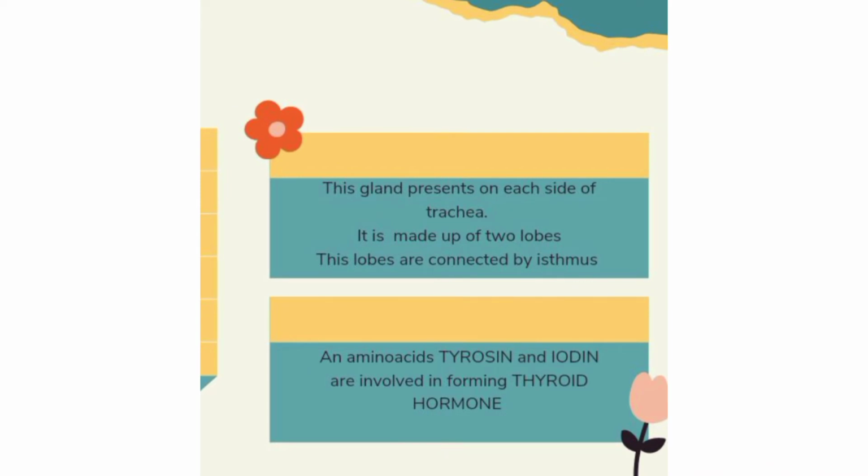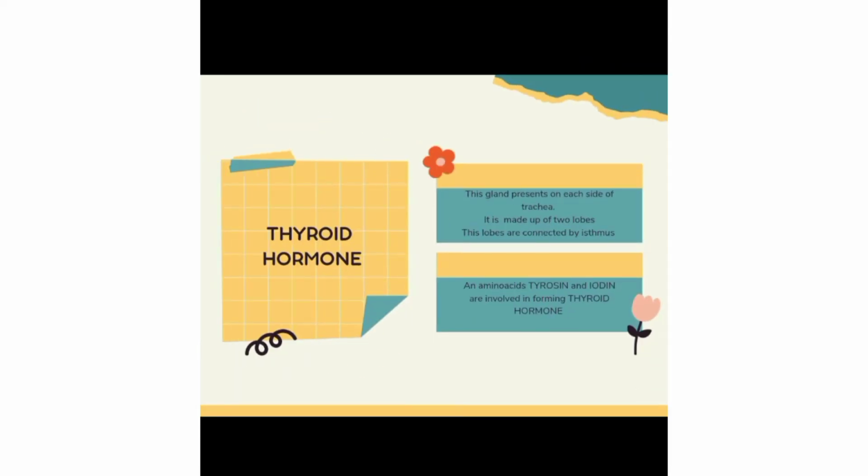These glands are present on each side of our trachea. The trachea is a portion which is situated in our neck region. It is made up of two lobes. These lobes are connected by the isthmus. So how many lobes are there? There are two lobes, and these two lobes are connected by what? Connected by the isthmus. Important one.